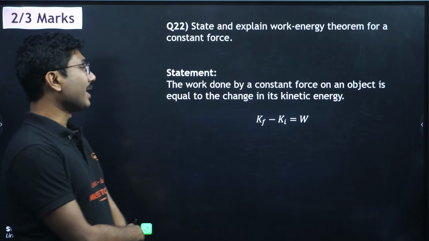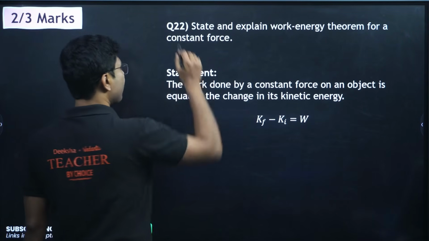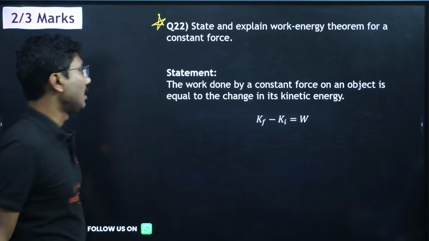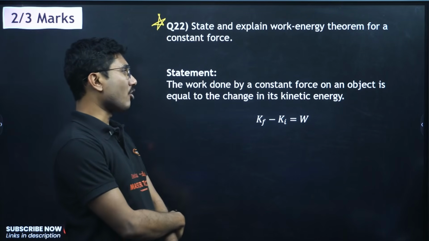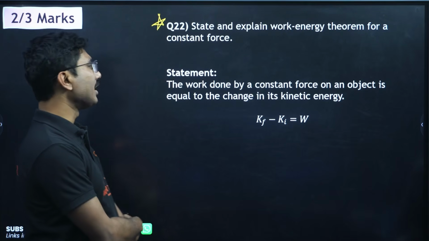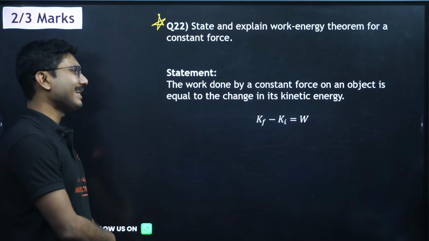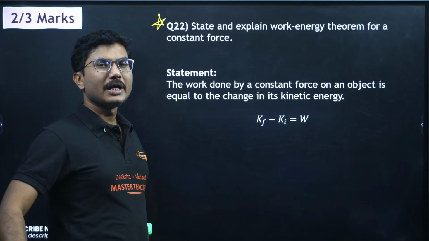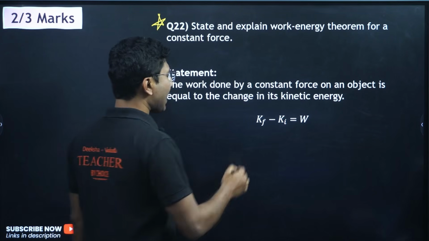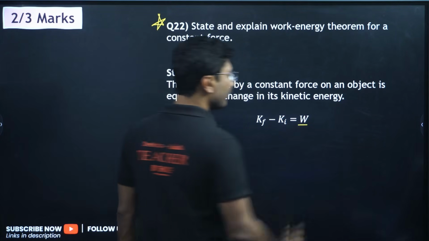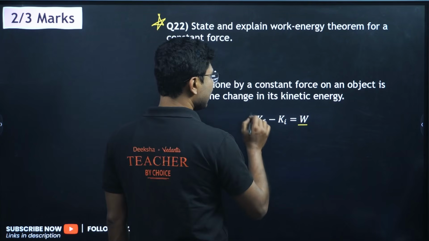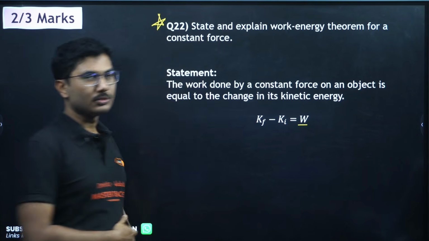State and explain work energy theorem for a constant force. Very important question. Okay, statement: the work done by a constant force on an object is equal to the change in its kinetic energy. So if a force is acting on an object, and the work done by the force is given by W, then the change in kinetic energy, Kf minus Ki, equals W.